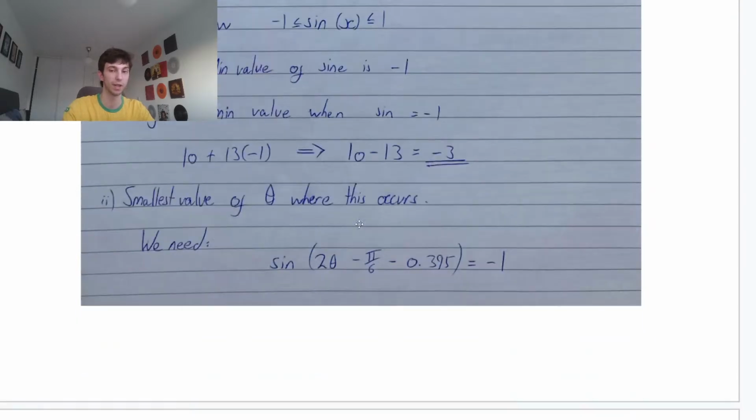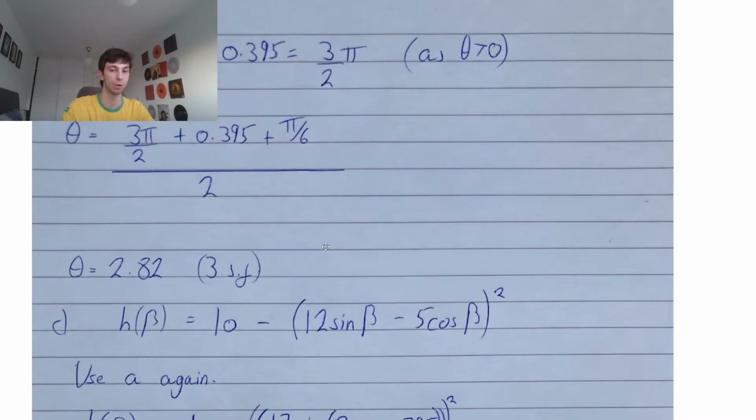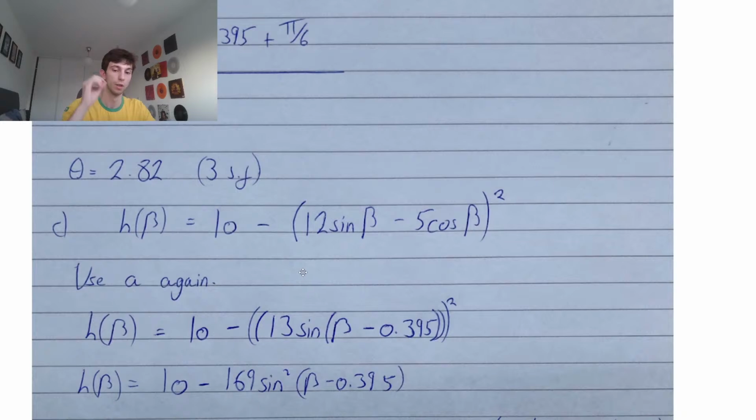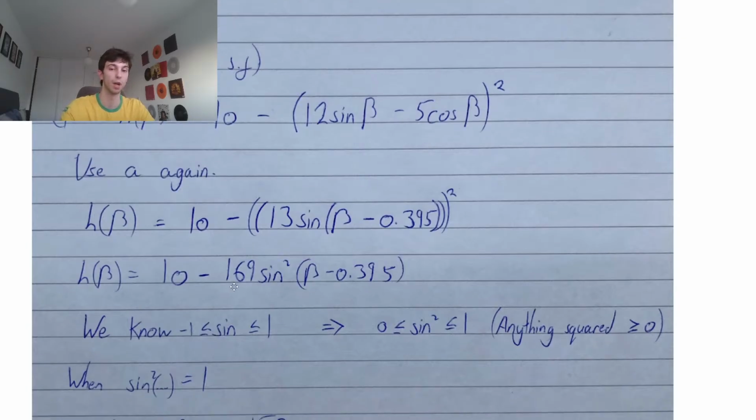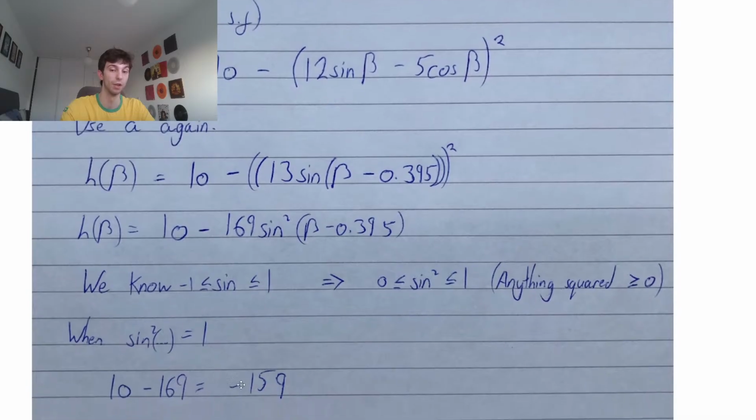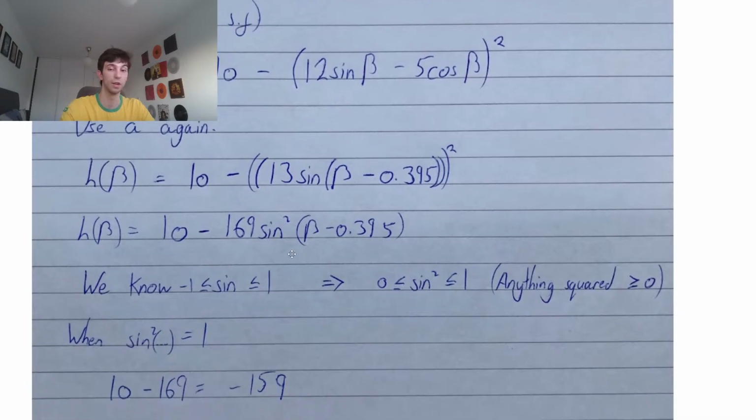That's the little trick that makes a lot of people panic in these kinds of questions in the exam. So exactly that, guys. We know that sine is bounded by -1 and 1. Sine squared, however, is bounded by 0 and 1. So if we want the minimum possible value of this, we want to take away as much as we can from 10. So we do 169 multiplied by the maximum value of sine squared, which is 1. So we do 10 minus 169 for that minimum value to be minus 159.